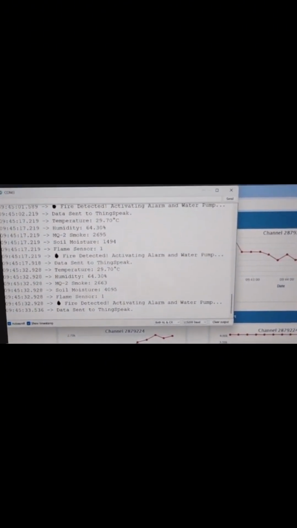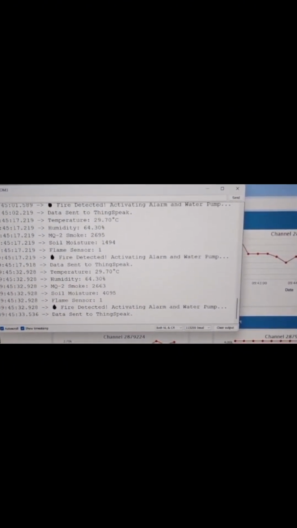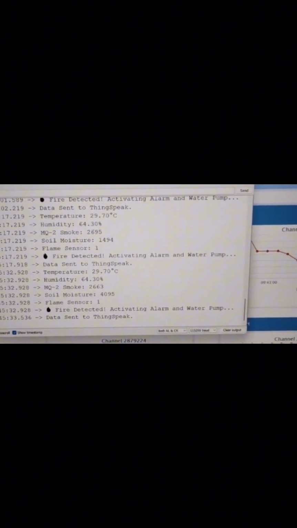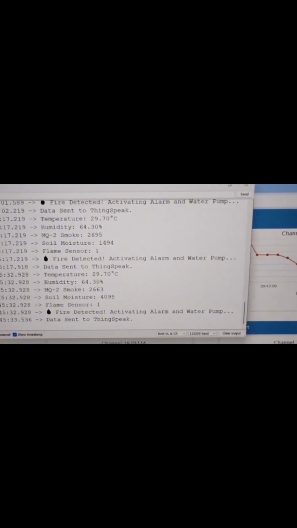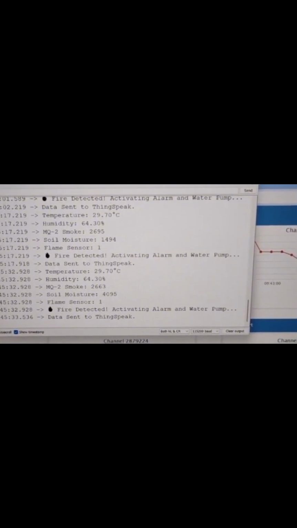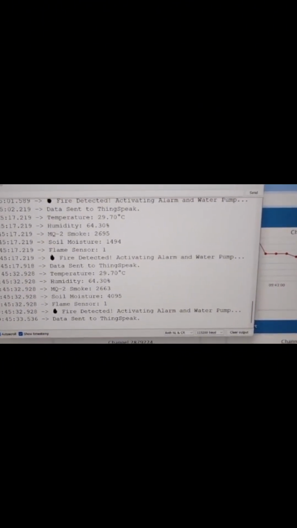This is the second output graph. Here there is a window. This is the serial monitor window, COM3 window. Here we can see the readings displayed according to the graphs. These are transferred from the microcontroller to the Thingspeak platform. Here these values say that the flame sensor value is detected and a smoke level is detected, the alarm is triggered and the water pump is activated. Data is successfully sent to the Thingspeak platform.